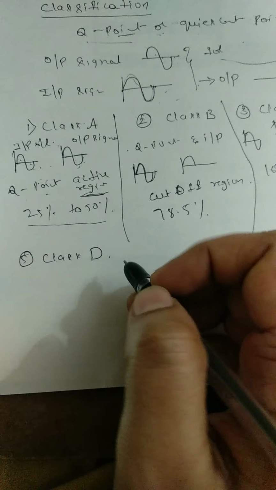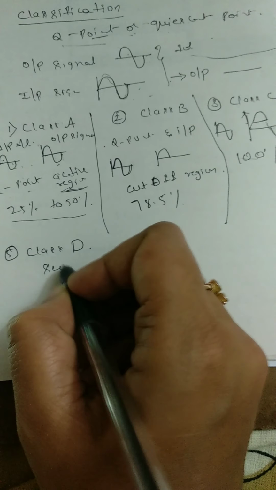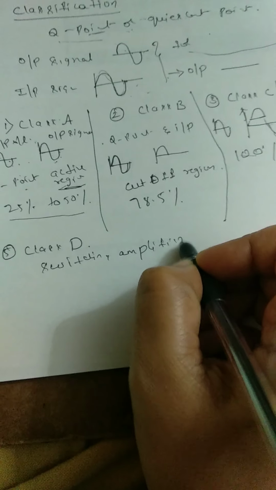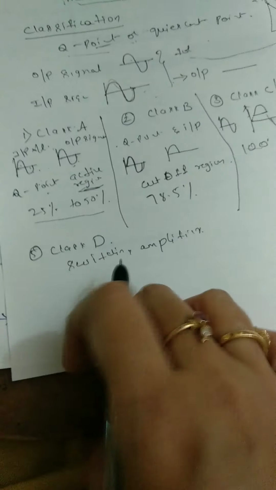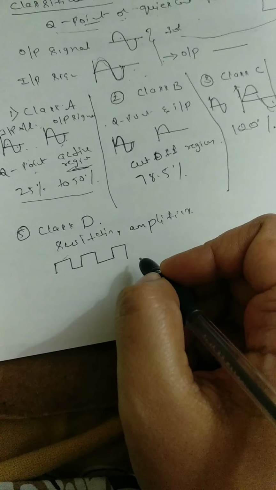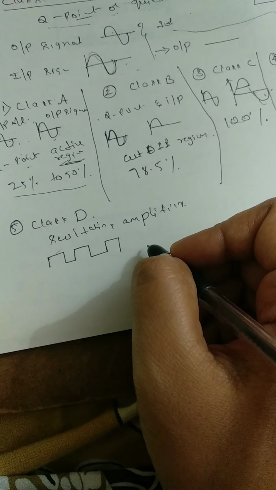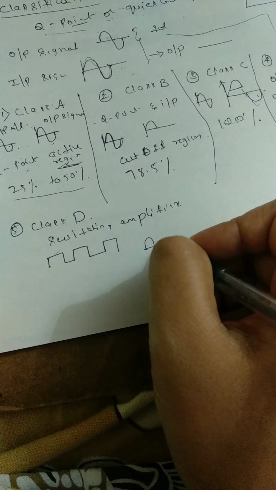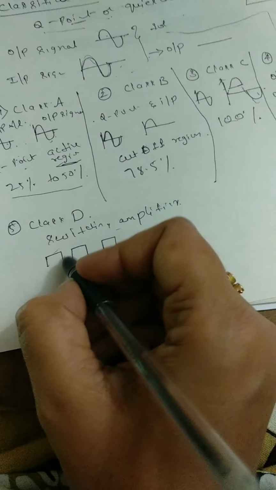The last one is the class D amplifier. Class D amplifier is also called a switching amplifier. Here the class D amplifier works on pulses, that is digital pulses, zeros and ones. The input signal, whatever we give, we need to convert into a pulse waveform before driving a large power load, and again we need to convert it back into a sine wave to recover the original signal. That's why it is called a switching amplifier, that is on off on off. So class D amplifier works on pulses.